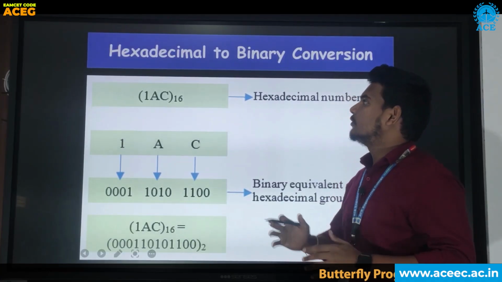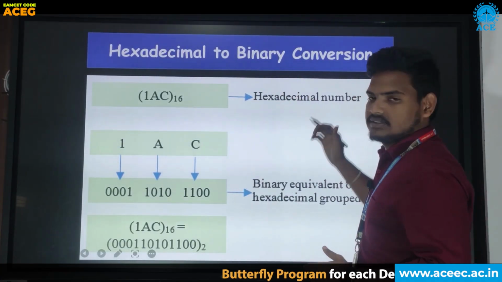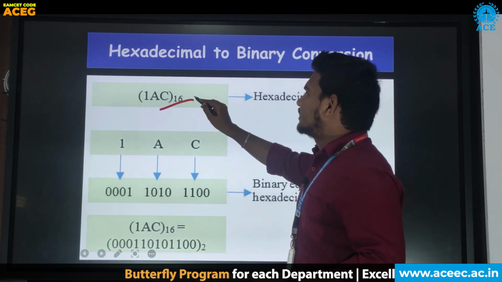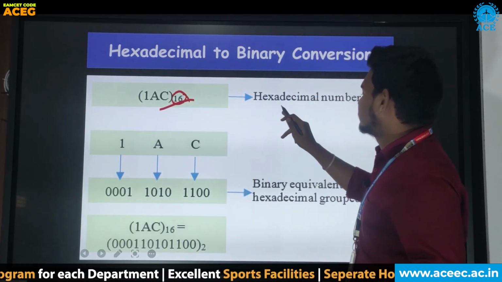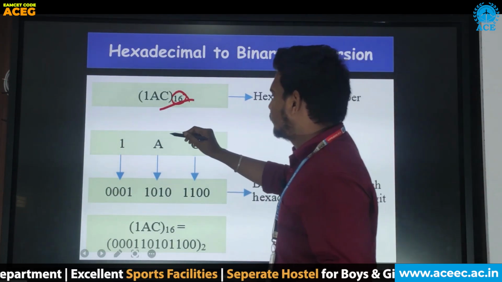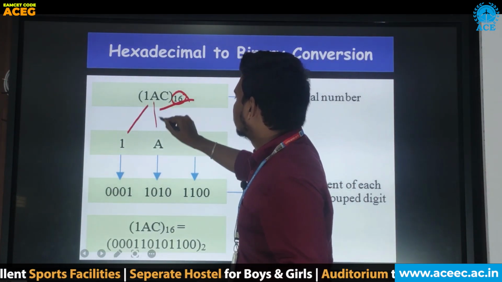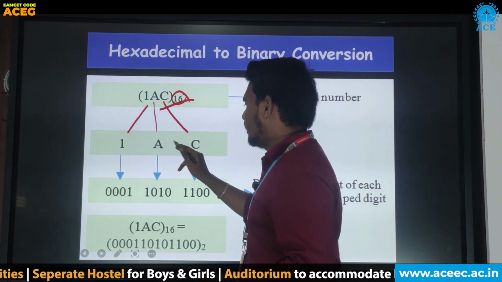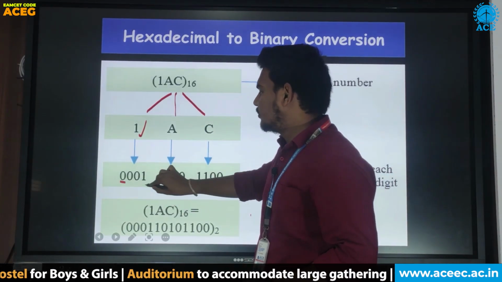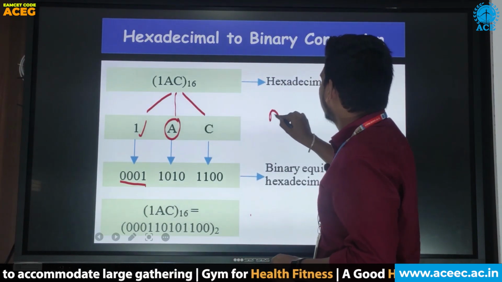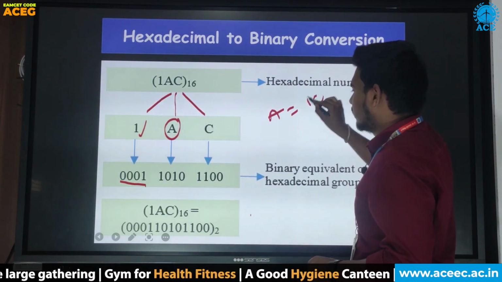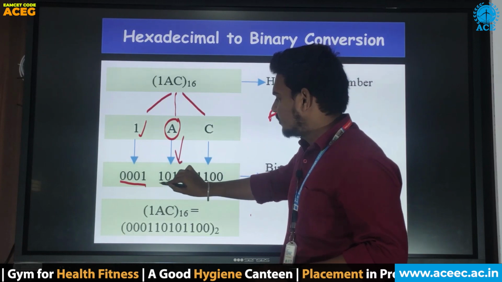Now let us discuss about hexadecimal to binary conversion. Here we are taking example as 1AC base 16. This is a hexadecimal number. Now we have to take individual digits like 1, A, C. Now 1's binary value is 0001. Now let us take A. A decimal value is 10. The binary value of A is 1010.